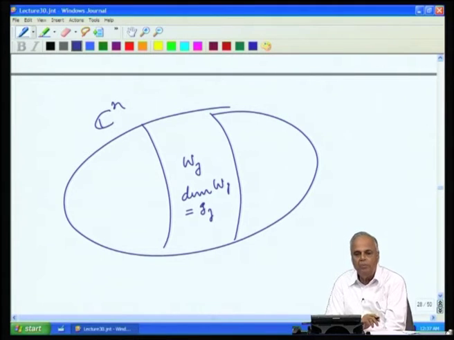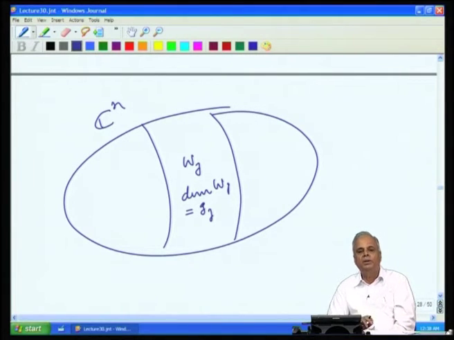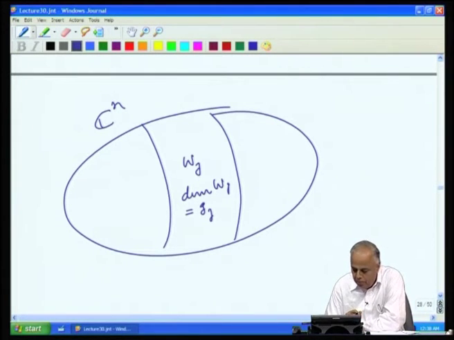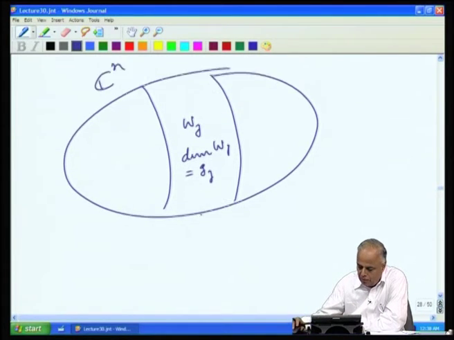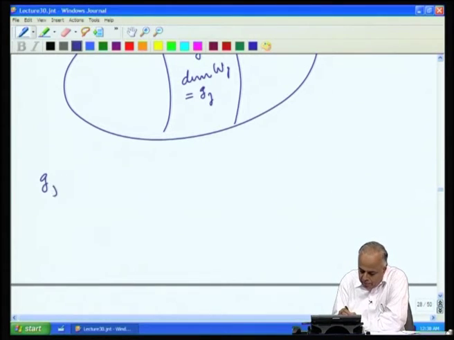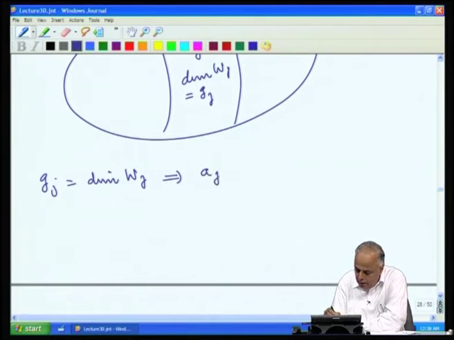What does that mean? It means that we can find a basis for Wj consisting of gj vectors.